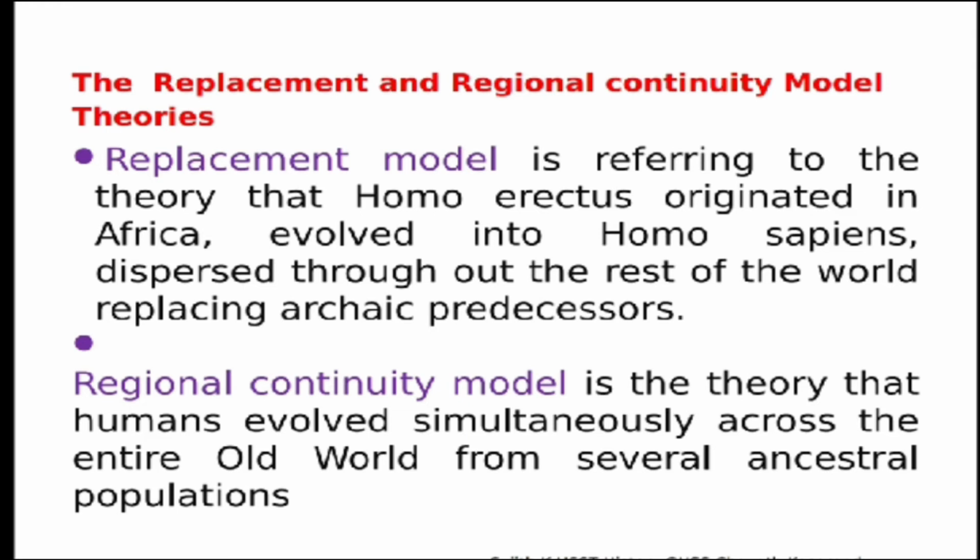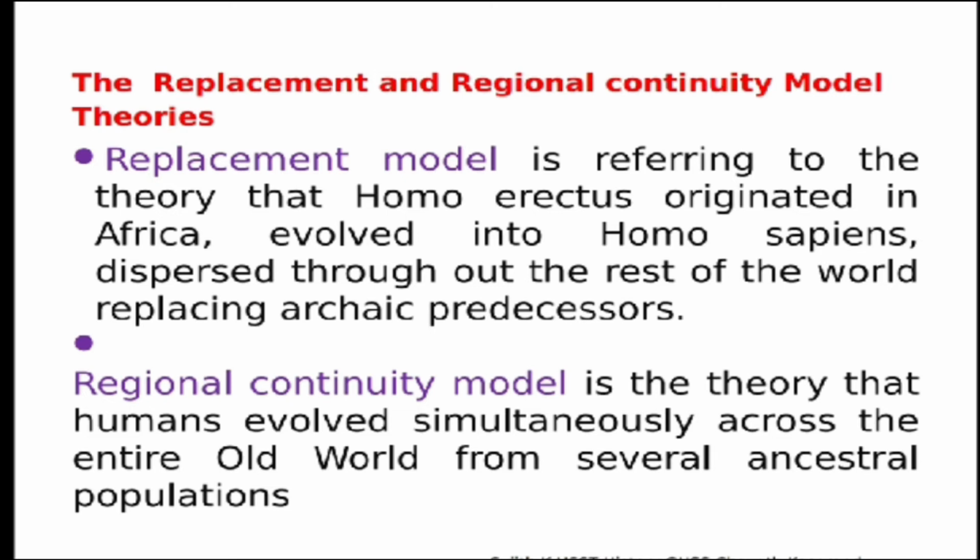Those who advocate this view believe that the dissimilarity found in human beings of different continents is due to a difference between the pre-existing Homo erectus and Homo heidelbergensis populations which occupied these areas. It means their ancestors were different. As a result, the people are also to date different from each other. So this theory is called the regional continuity model. Now the next theory is the replacement model.